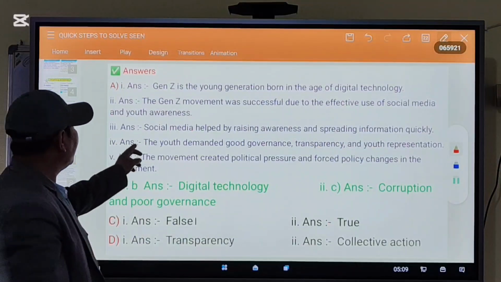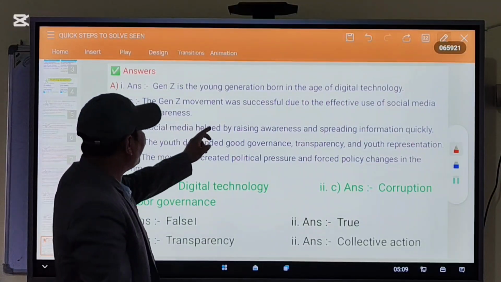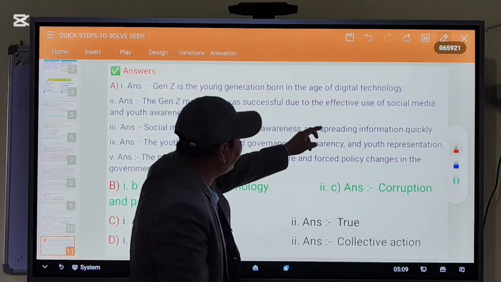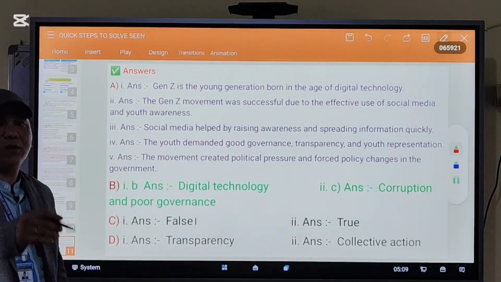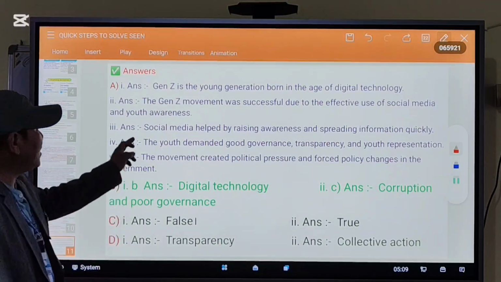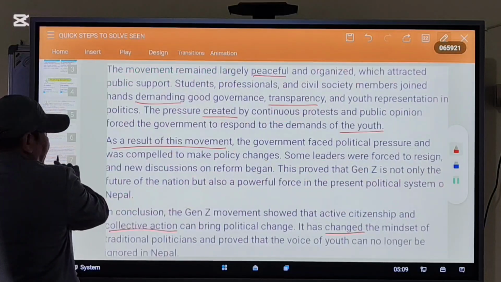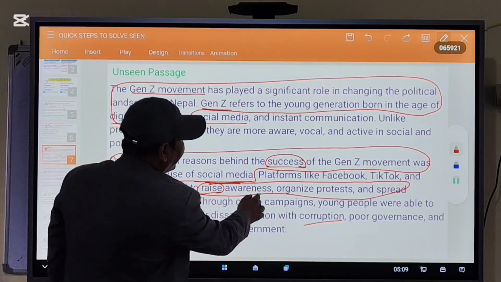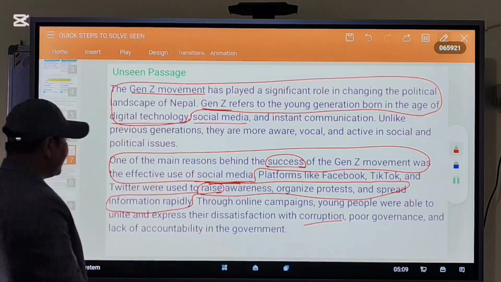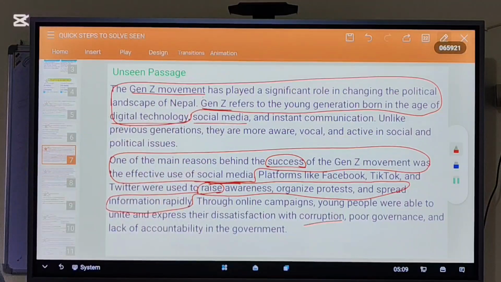Look at this. Social media helped by raising awareness and spreading information quickly, by raising awareness, organizing protests and spreading information rapidly.